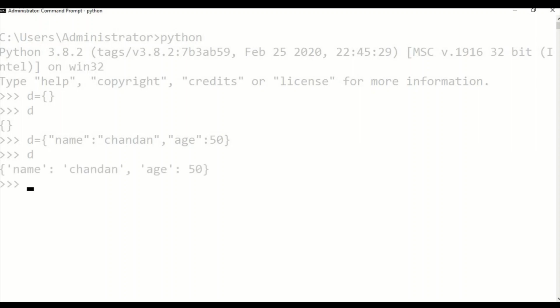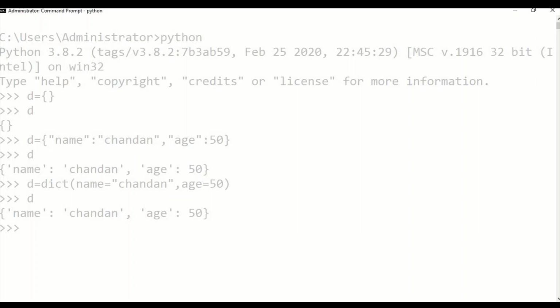There is another way of creating a dictionary by using a function. So I am using D equal to dict, with key and value, so this becomes my dictionary.